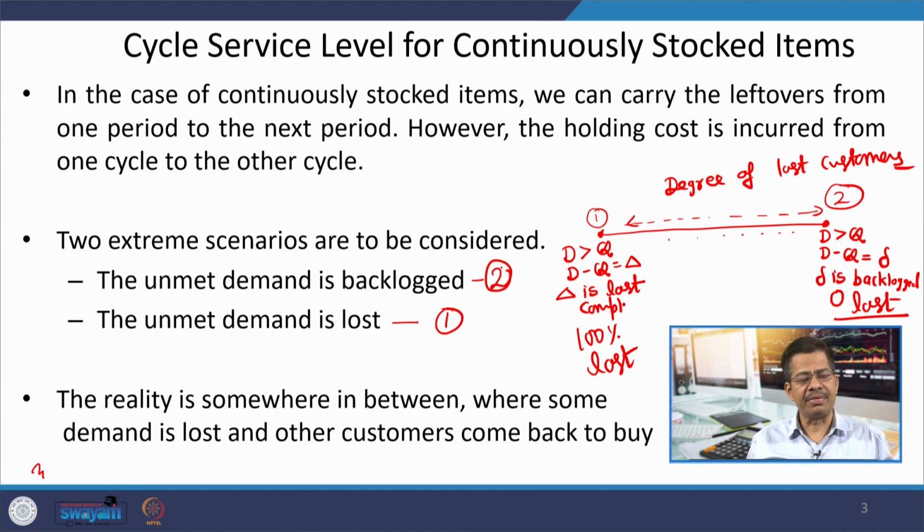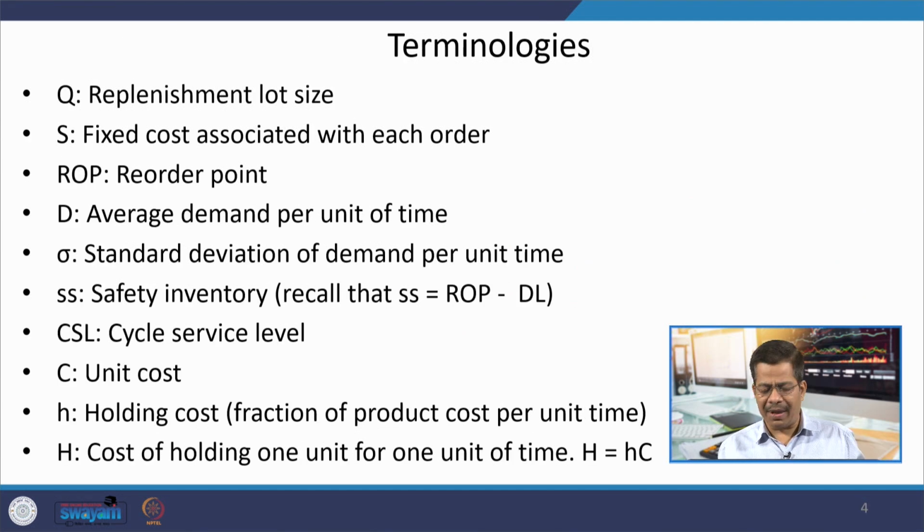Now, for developing this model of continuously stocked items, let me just give you a brief.